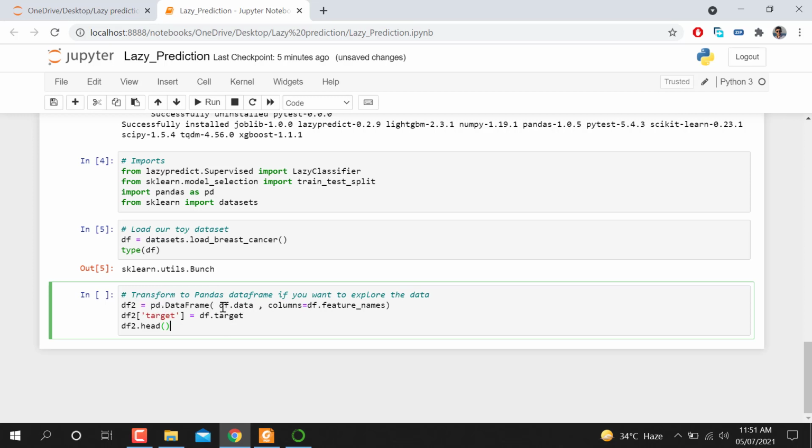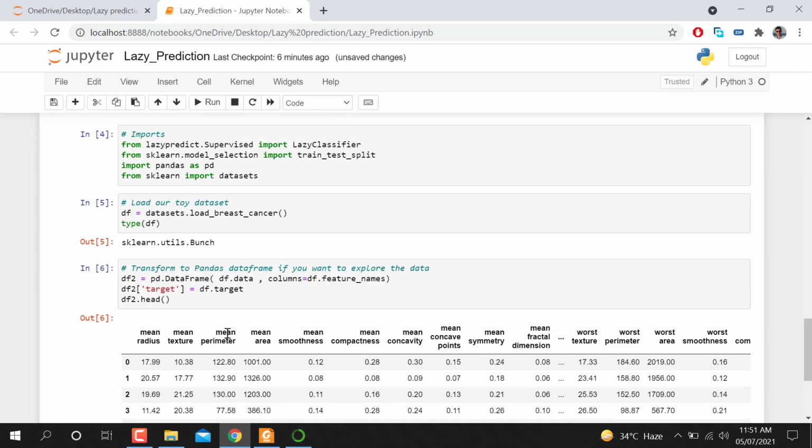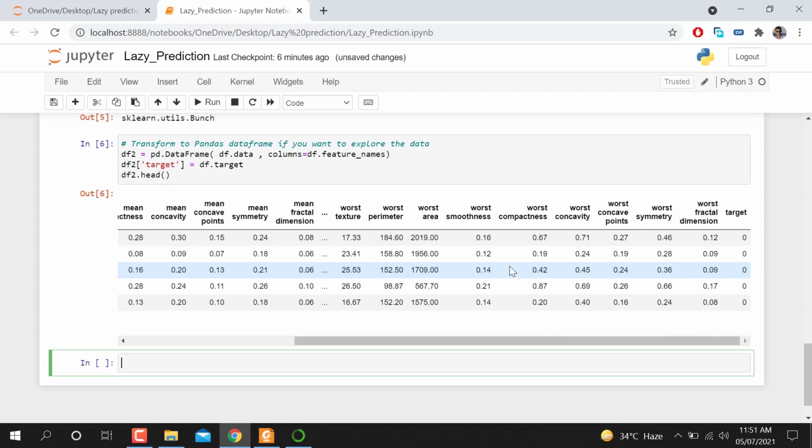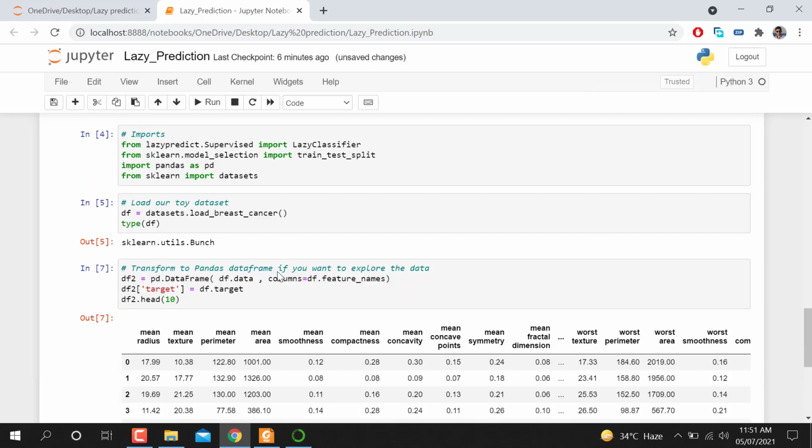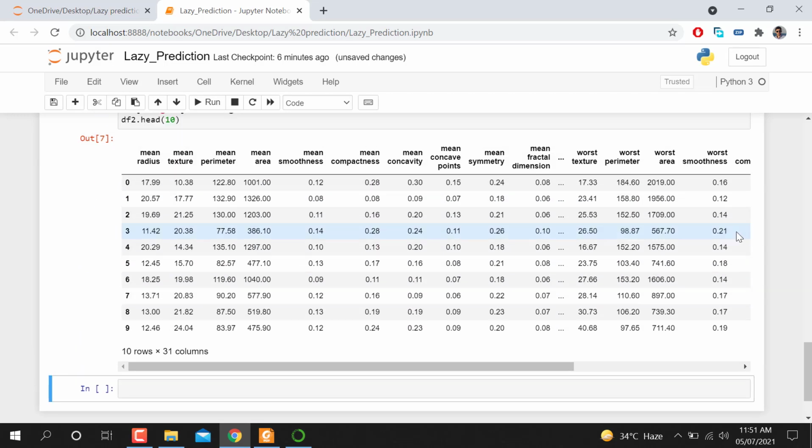Here you can see we are creating a data frame, calling the data set and the names of the features, and then target, which is our label. Target is basically our label. I'm going to show you what the target will be. You can see our target 0 0 0 0 1 0 1. If I call, let's suppose it takes 5 rows, so let's suppose I call 10, it will print 10 rows here.